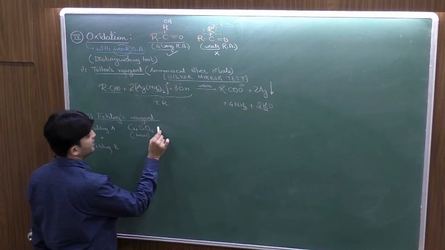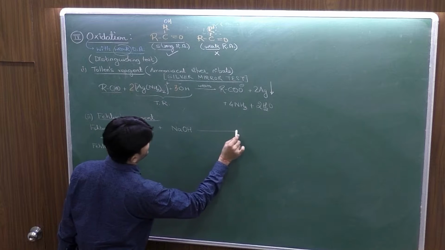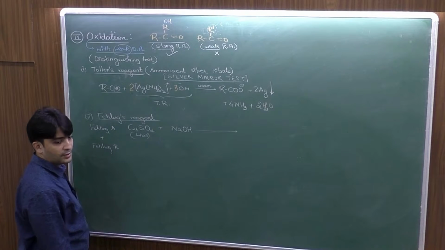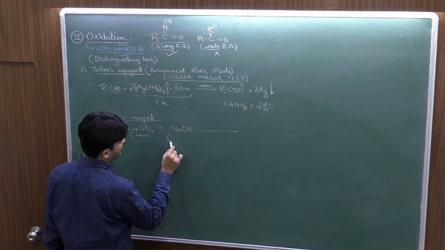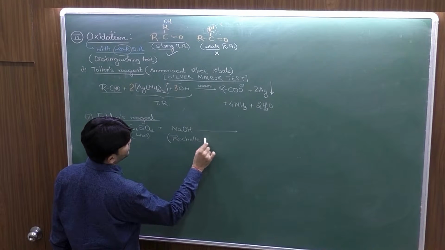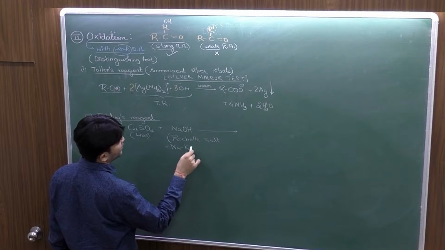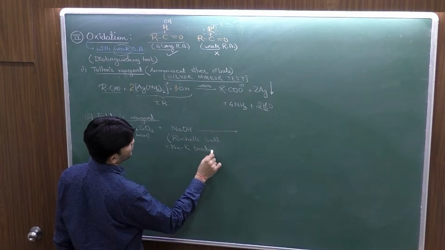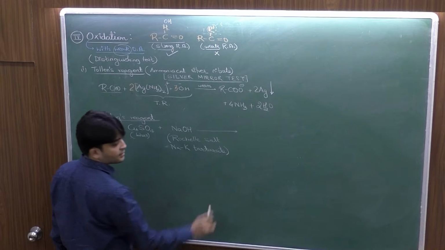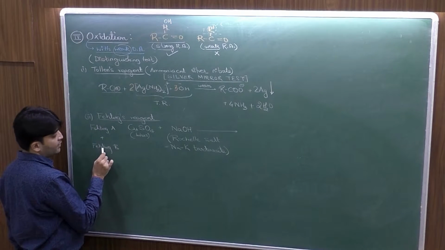And the Fehling B has the NaOH alkali present in the bottle, and this alkali is present along with a salt called Rochelle salt. Rochelle salt, which is equivalent to chemically sodium potassium tartarate. Sodium potassium tartarate. So now to prepare the Fehling's reagent, I mix Fehling A with Fehling B.